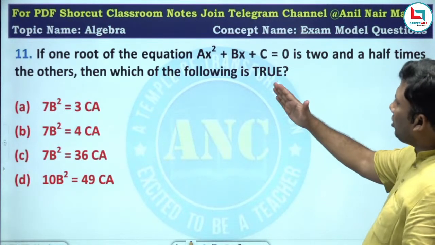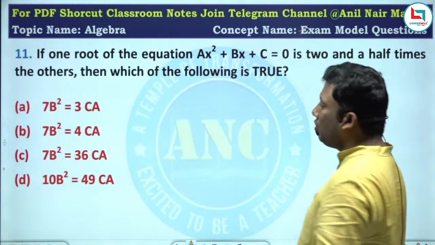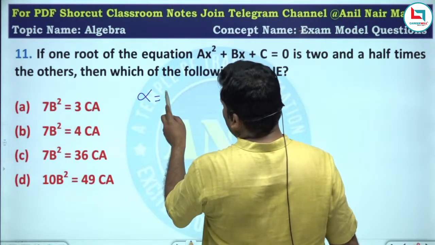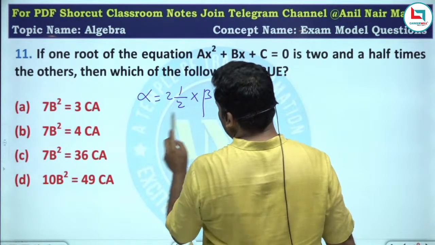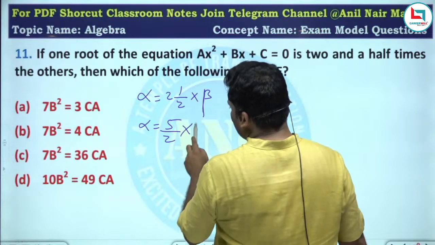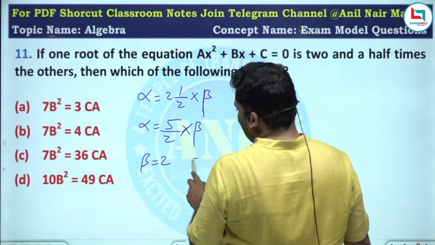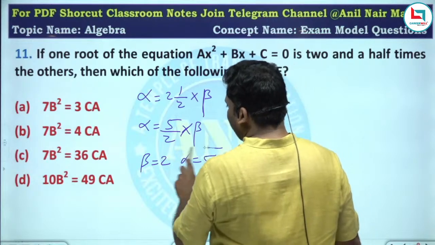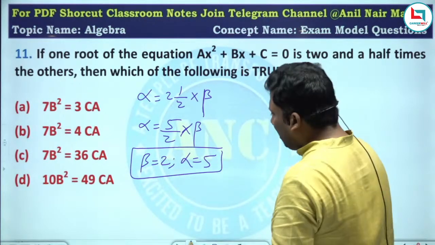If one root of the equation is 2.5 times the other root, then alpha is 5 by 2 into beta. That means if beta is 2, alpha is 5.